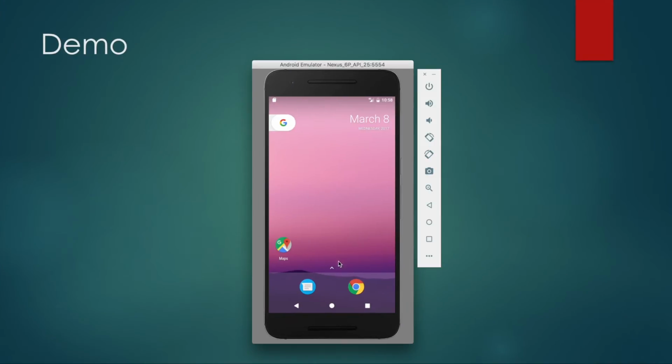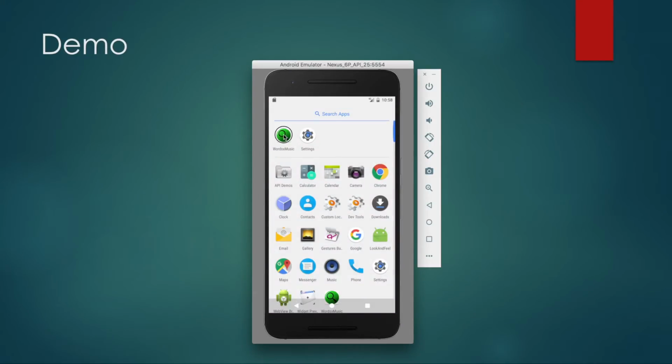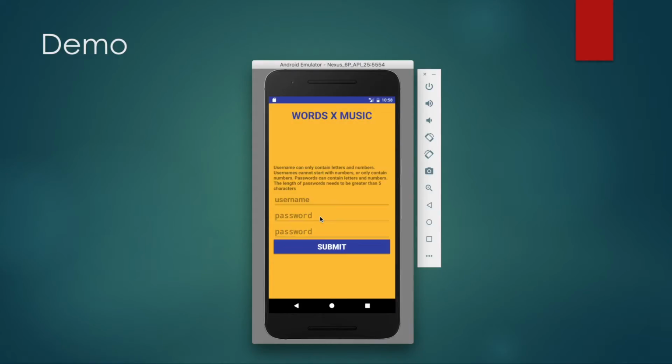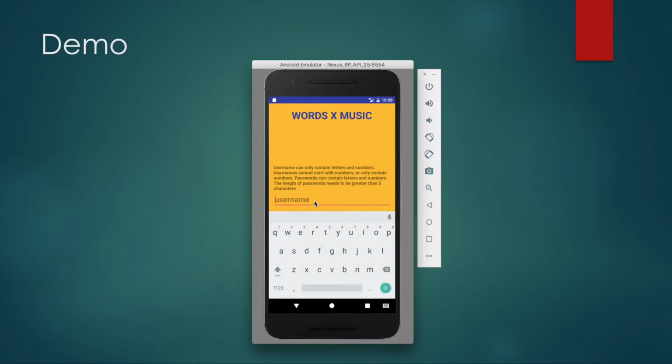For the demo, I'll start the application. When you first start the application, you have the option to log in or register. Now I will start with a new user, and there are some rules when creating a new account. Your username and password can only contain letters and numbers. The username cannot start with a number, and the password must contain at least 5 characters. Now for this test, I'll create a random user.